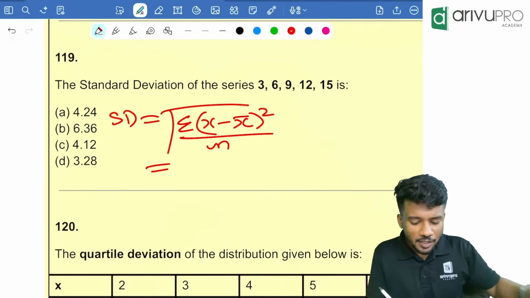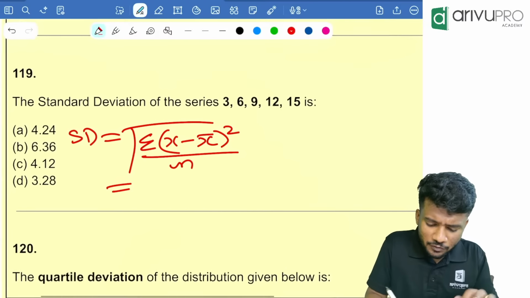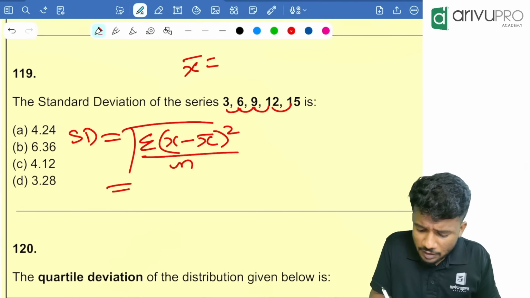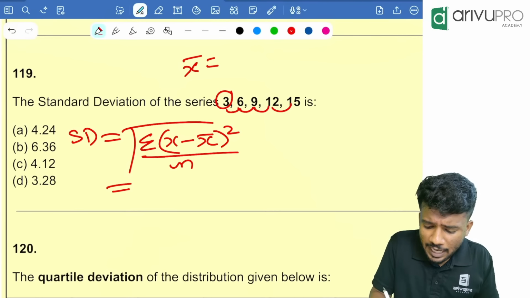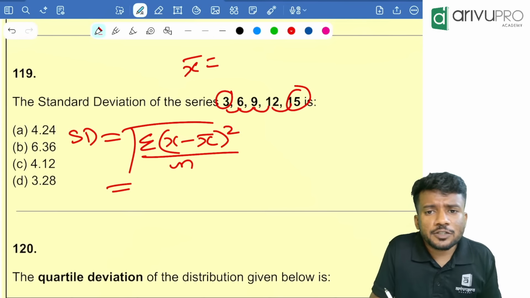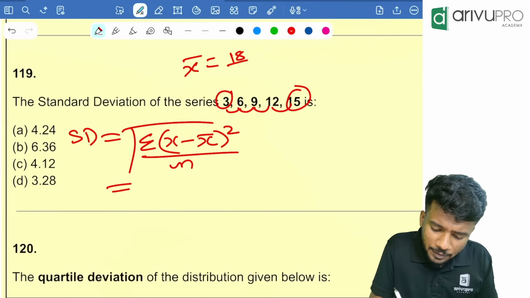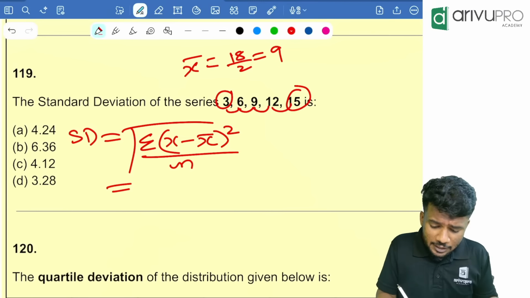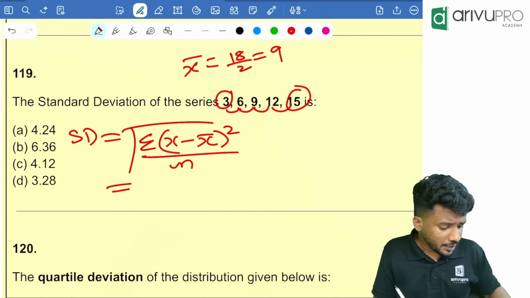So x bar is how much? First we need to find x bar. Here there is a constant difference, so you can take the average of first and last term. That is 3 plus 15 by 2, which is 18 by 2, equal to 9. X bar is equal to 9. So x minus x bar, take your calculator.